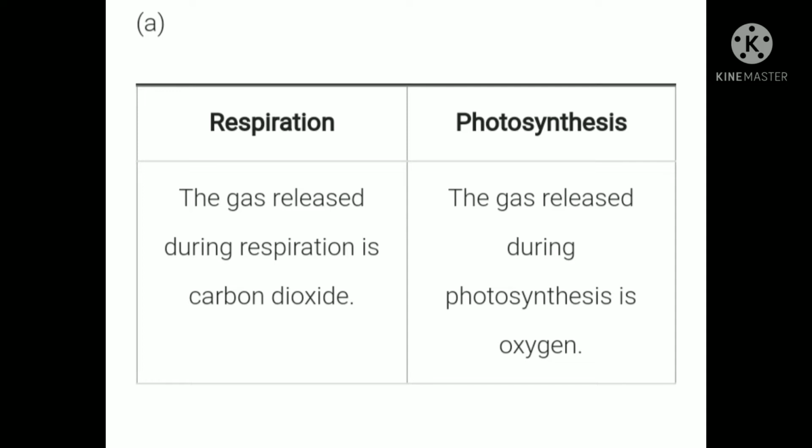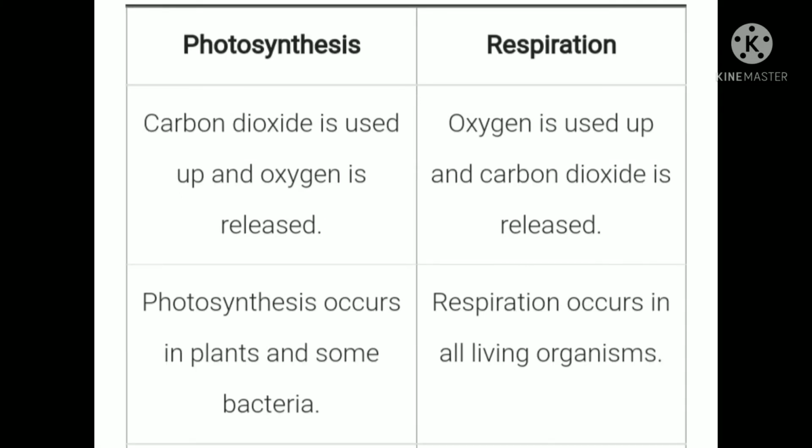Carbon dioxide gas is released during respiration, but in case of photosynthesis, oxygen gas is released. In case of photosynthesis, carbon dioxide is used up and oxygen is released, and in case of respiration, oxygen is used up and carbon dioxide is released.